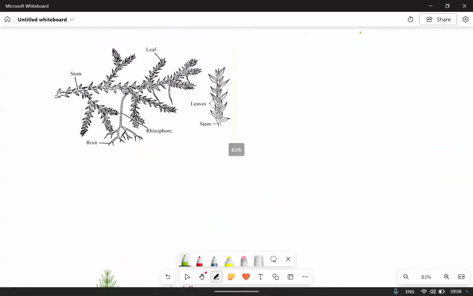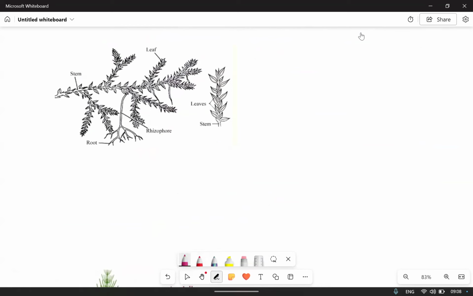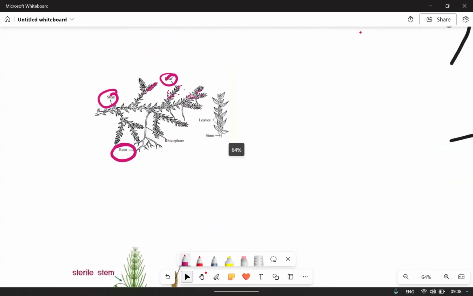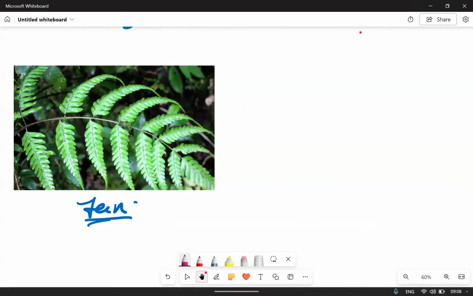See, this is Selaginella. Selaginella leaves, very small leaves. These are all leaves, very, very small leaves you can see. Microphyllous leaves. So this is the root, stem, leaves. The leaves are small in size. Selaginella.